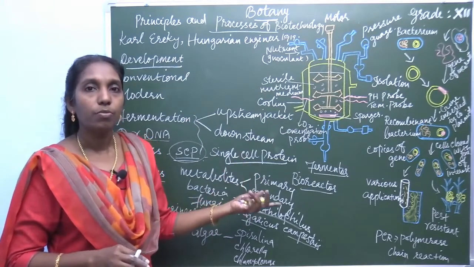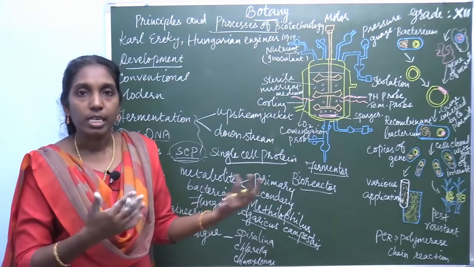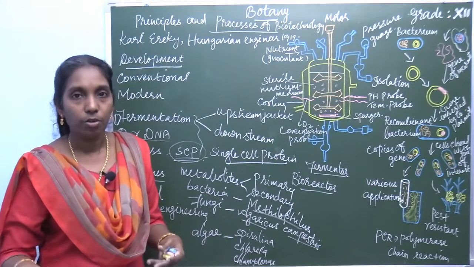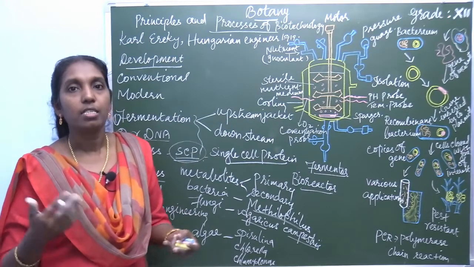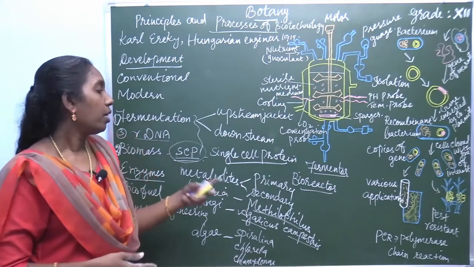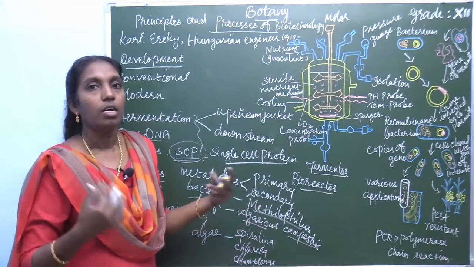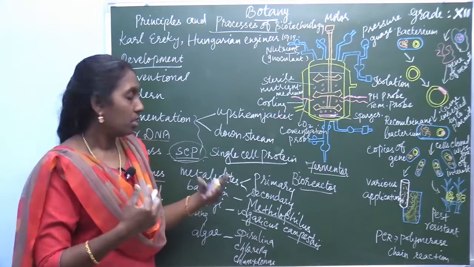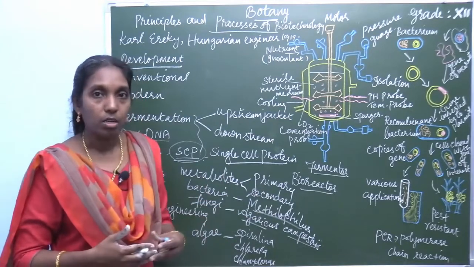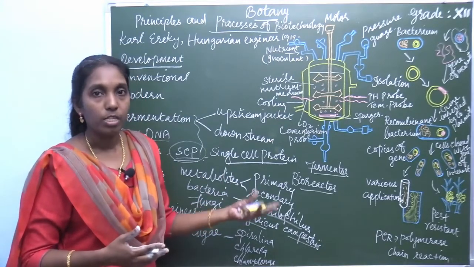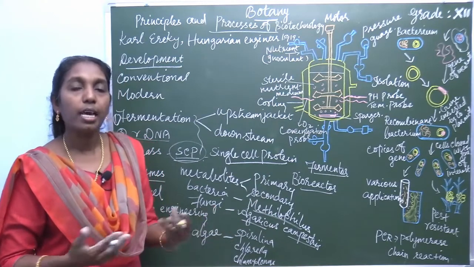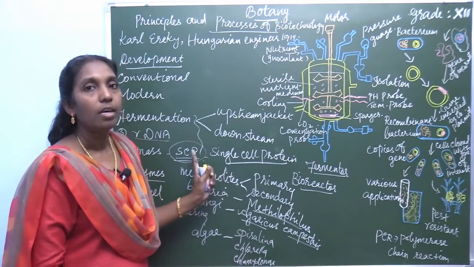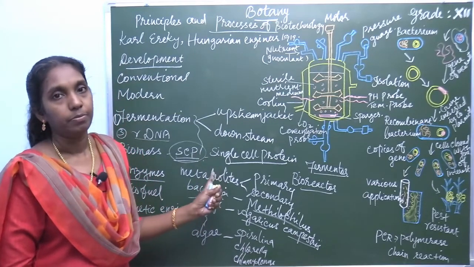It is used as food, since protein is one kind of food. It is used as food for humans and fodder for cattle, birds and fishes. In cosmetics, single cell proteins are used for healthy hair growth, and as an emulsifier. These are all the uses of single cell protein.